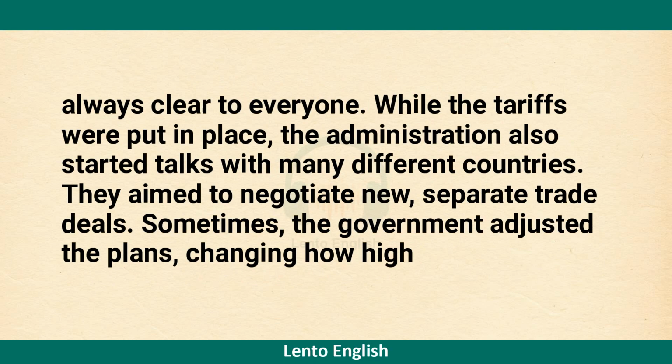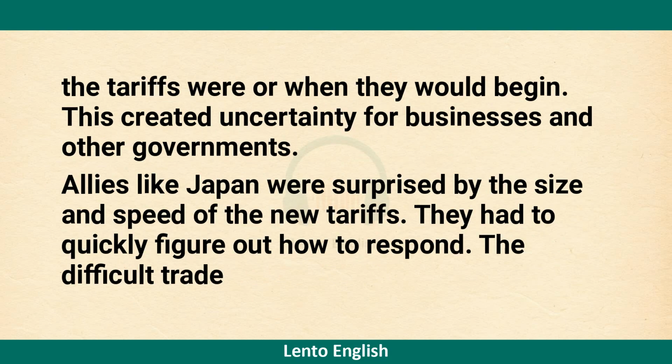While the tariffs were put in place, the administration also started talks with many different countries. They aimed to negotiate new, separate trade deals. Sometimes the government adjusted the plans, changing how high the tariffs were or when they would begin. This created uncertainty for businesses and other governments. Allies like Japan were surprised by the size and speed of the new tariffs. They had to quickly figure out how to respond.